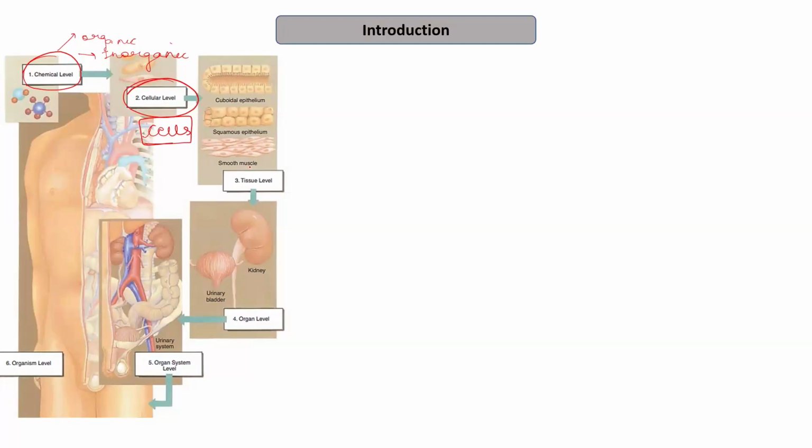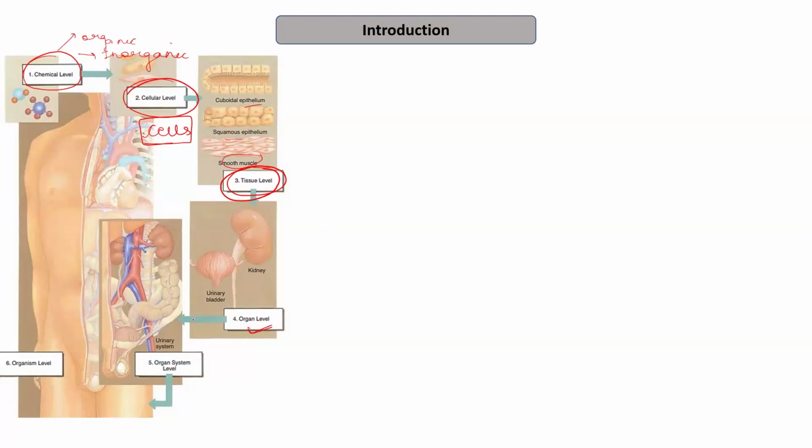After the cells, we have the tissue level of organization, that is a group of cells that are directed to attain a particular structure or to perform a particular function. It can be various types of tissues, for example, epithelial tissues like cuboidal epithelium, squamous epithelium, or they may be smooth muscles, etc.